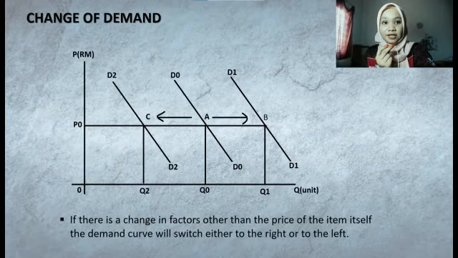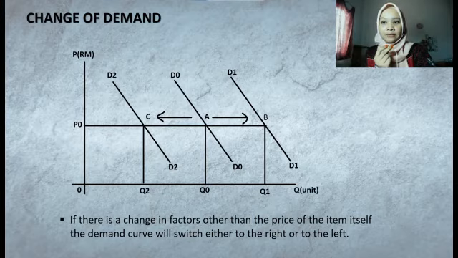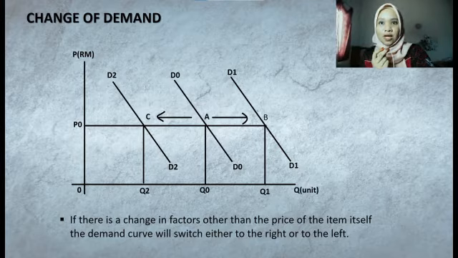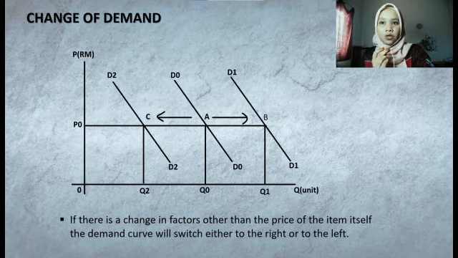Next, change of demand. If there is a change in factors other than the price of the item itself, the demand curve will shift either to the right or to the left. Movement of demand curve from D0D0 to D1D1 to the right is due to an increase in demand at the same price level. Movement of demand curve from D0D0 to D2D2 to the left is due to a reduction in demand at the same price level.